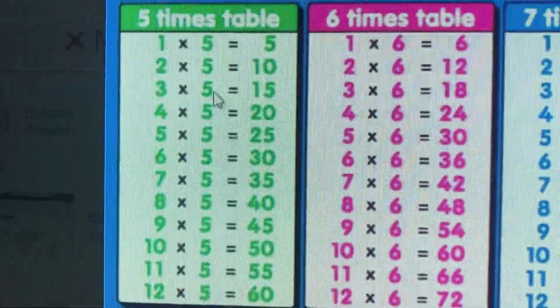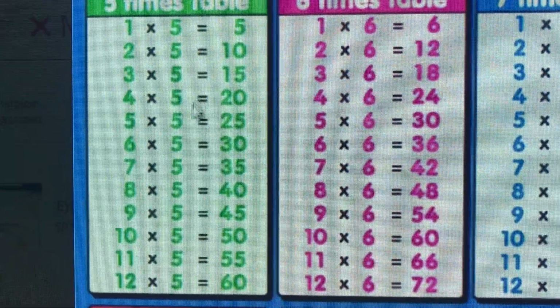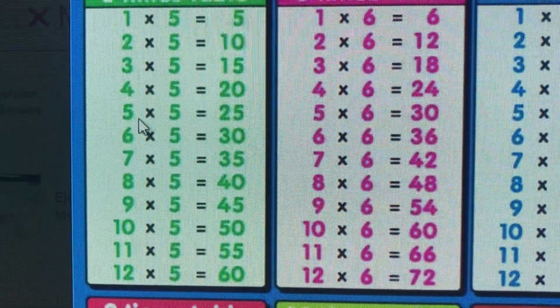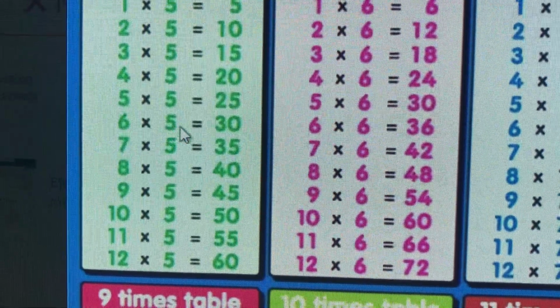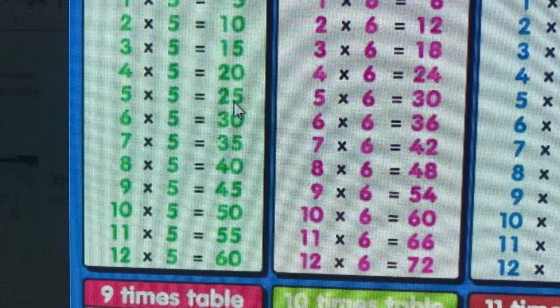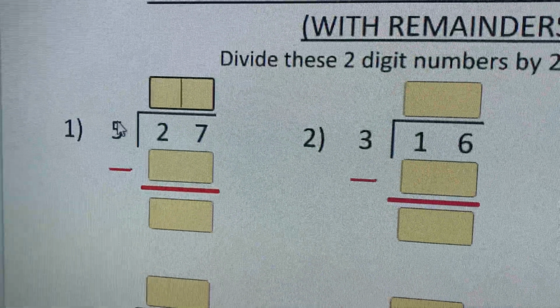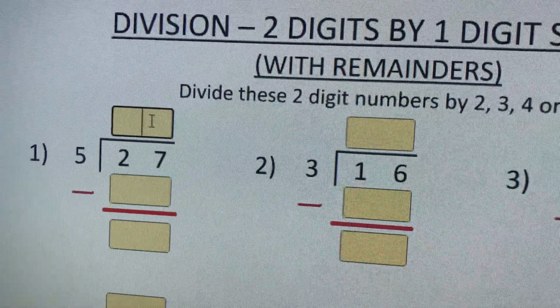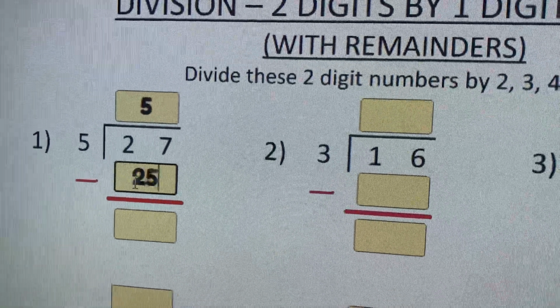For the table of 5, I'm gonna choose a number that gives me 27 or close to 27. In that case, it will be 5 times 5, 25. That's closest because the next one, 6 times 5, is 30. So I'm gonna choose 25. So I'm gonna choose 5. So I go here, 5 times 5 is 25.